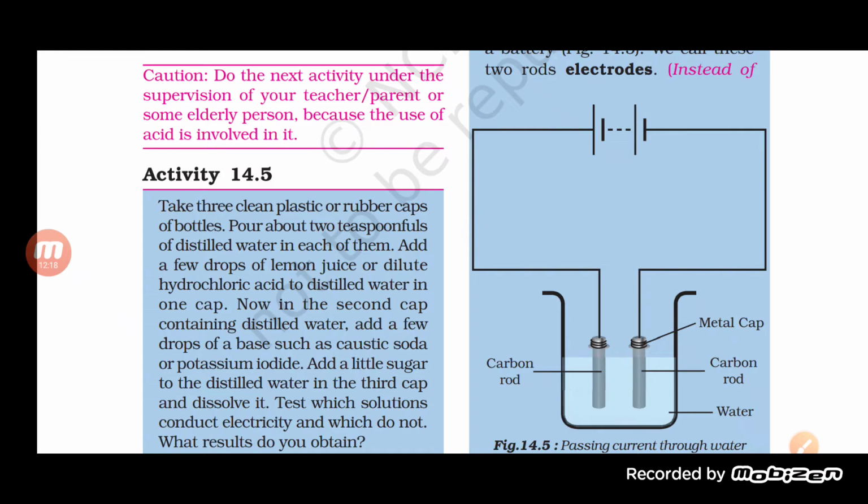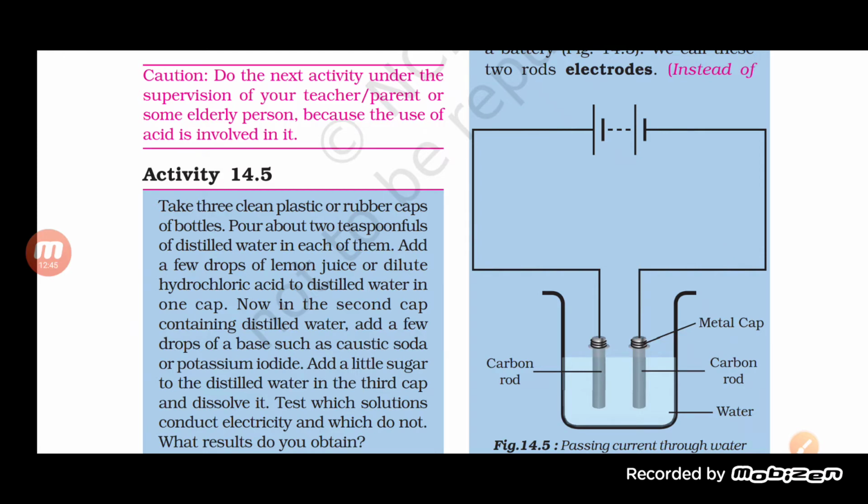Basically, the first beaker, consisting of dilute hydrochloric acid or lemon juice, will provide a good amount of ions, so a good amount of ions will dissociate into it, and ultimately it will allow more ions to pass through it, thus making the distilled water an electrolyte, or a good conductor.